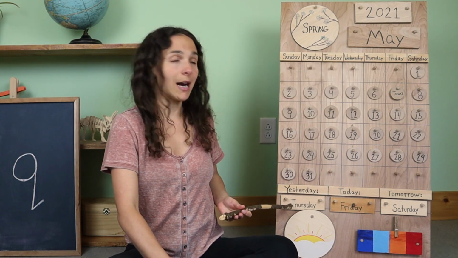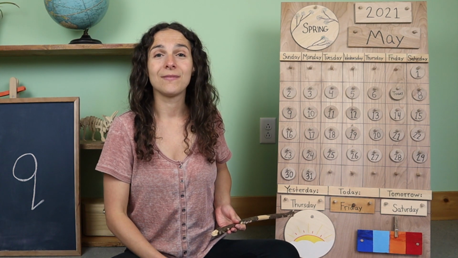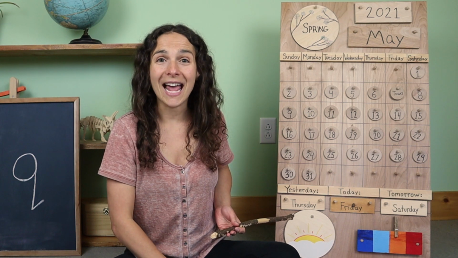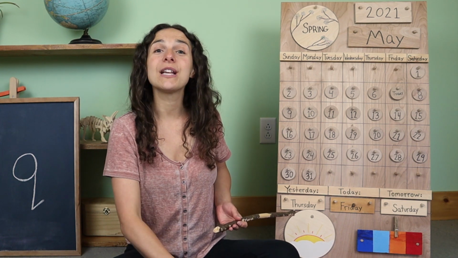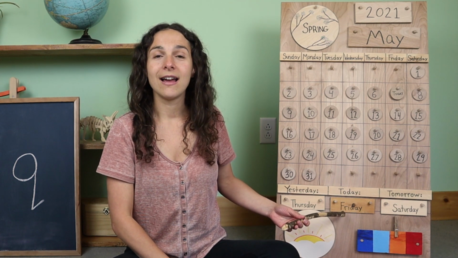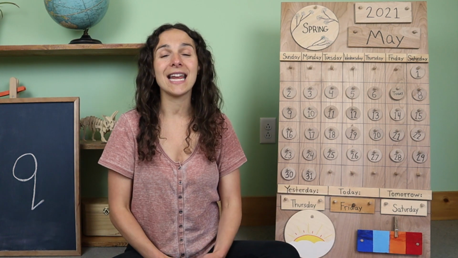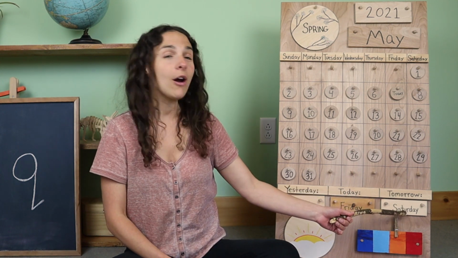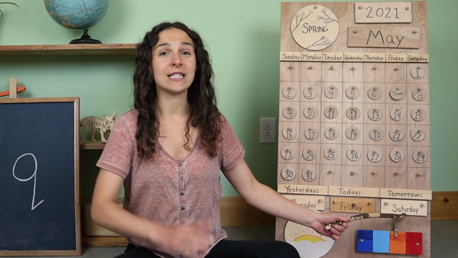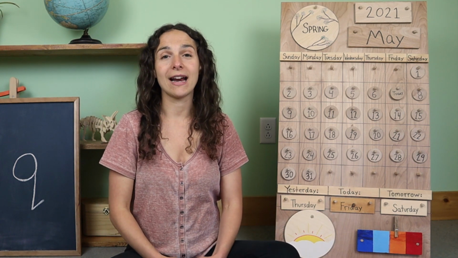Let's travel down to the bottom of the chart. This says that yesterday was, here's your clue, Thursday. That's right. Yesterday was Thursday. So that means that today is Friday. Today is Friday, the last day of the weekday. And tomorrow will be Saturday, the first day of the weekend. But let's go back to today and let's sing Today is Friday together.